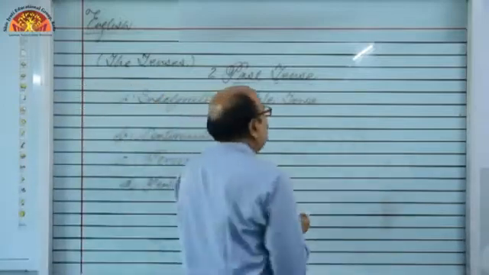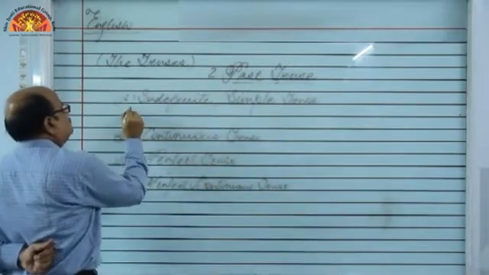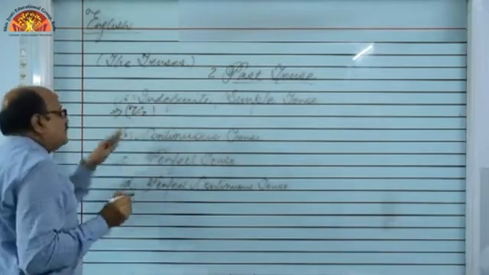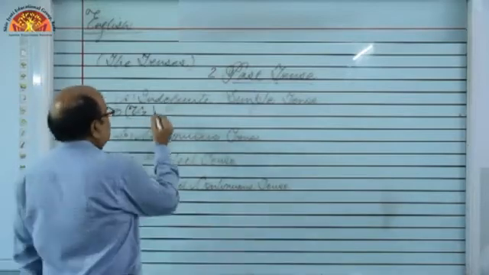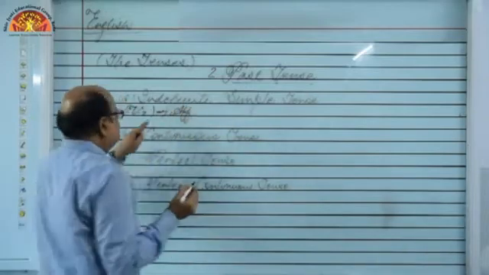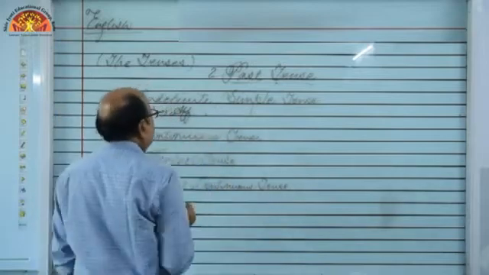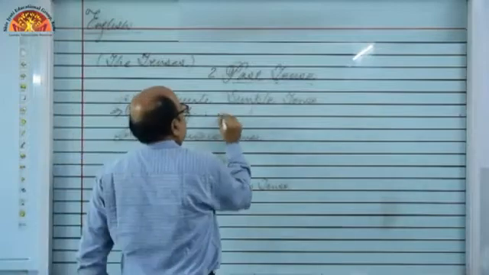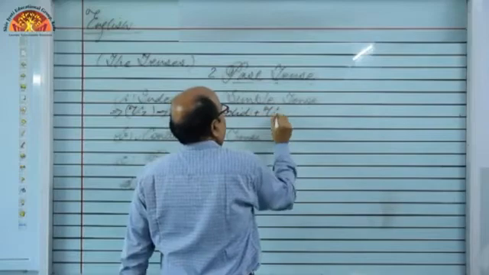What do we use, or what are the salient features? This is very simple. We use second form of the verb. In present indefinite tense we use first form of the verb, but in past indefinite tense we use second form of the verb. In affirmative sentences, whenever the sentence is affirmative, we use second form of the verb, right? But when we have to convert this affirmative sentence into negative or interrogative, we use did and V1.